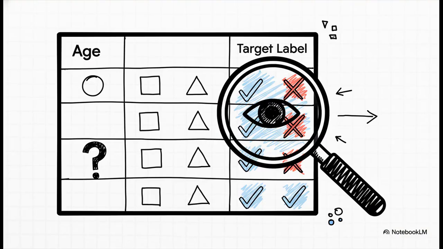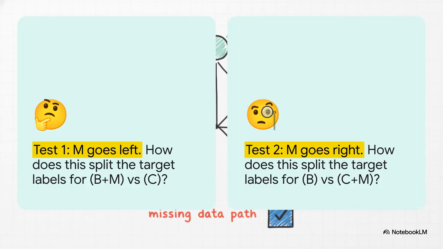XGBoost looks at the outcome, the answer, the target label you're trying to predict. Think about it. Even if a customer's age is totally missing from your data, you still know whether they bought the product or not, right? The algorithm uses that known outcome, that final answer, to figure out which path is the best one. So when it runs those two tests we talked about, the score is all about how well each option separates those final outcomes. It's asking, for instance, does sending the missing age customers to the left, maybe with the under 30 crowd, do a better job of separating the buyers from the non-buyers, or does sending them to the right work better? The algorithm just picks whichever path sorts the final results most cleanly and reduces the most error.